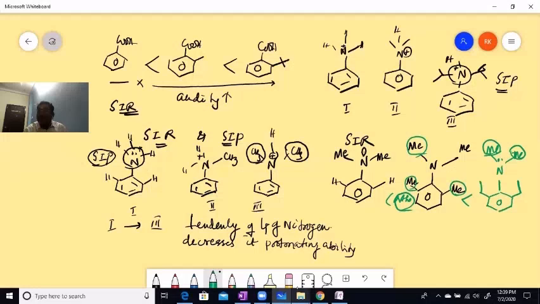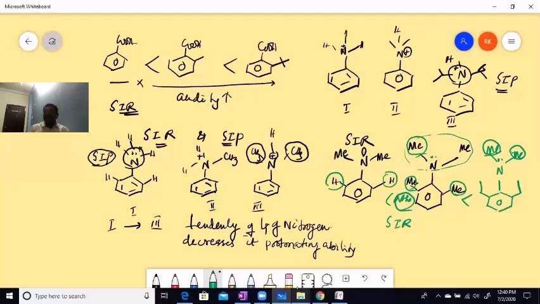Here you are increasing the size of this group. It increases SIR. Whenever it increases SIR, keeping this group constant, the nitrogen which is substituted is covered by two similar methyl groups, whereas at the ortho positions we have changed the size of the group, right, children?